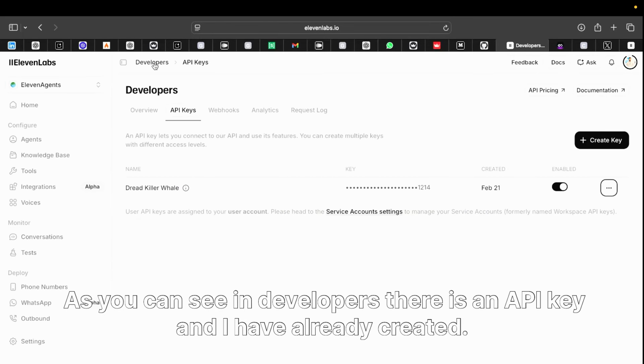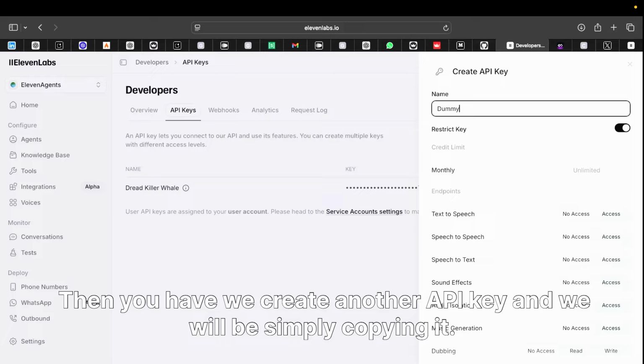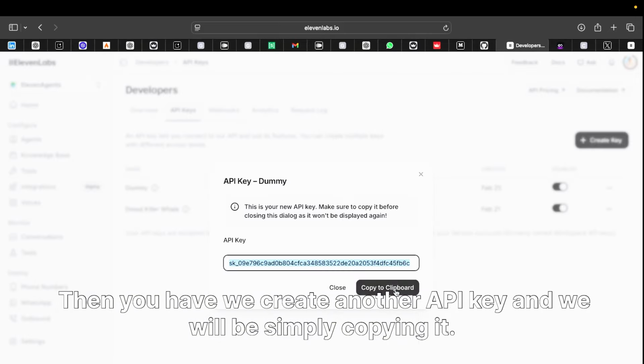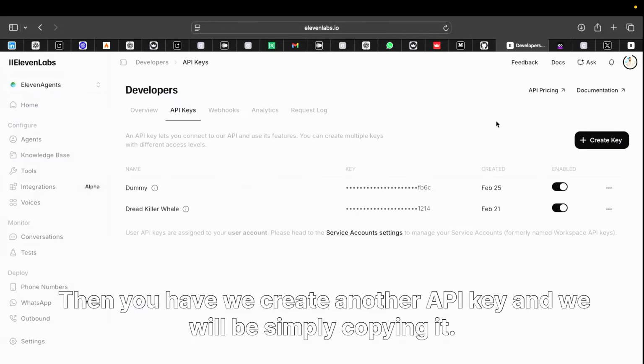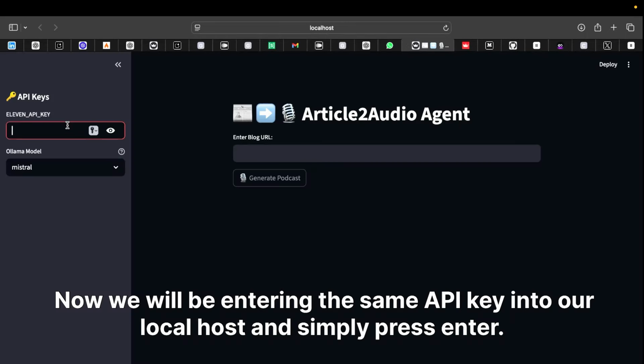As you can see, in developers there is an API key, and I have already created one. If you want, we can create another one, a dummy. Here we create another API key, and we'll be simply copying it. Okay, now we'll be entering the same API key into our localhost and simply pressing enter.